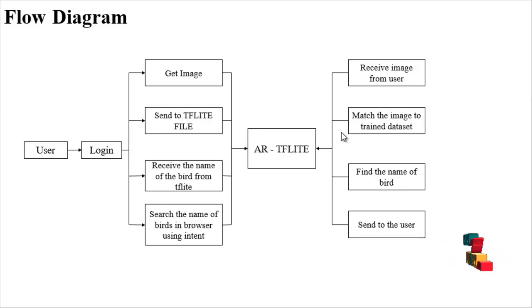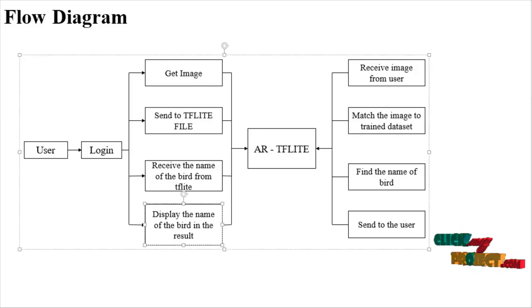Then the TFLite receives the image from the user and matches the image to the trained dataset of the machine learning. Then it finds the name of the bird and sends it to the user. After that, the user receives the name of the bird from the TFLite file and displays the name of the bird in the result. We show the image and below it the name.